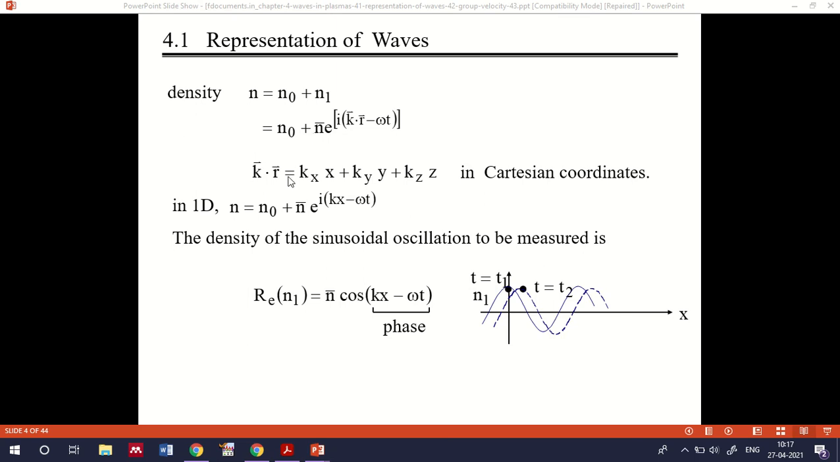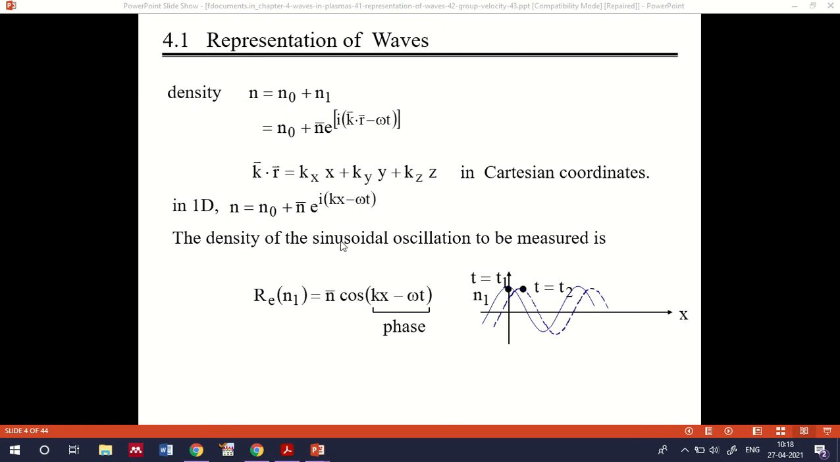And we also know what k dot r is. k dot r is kx x plus ky y plus kz z, where k is the wave vector, omega is the angular frequency, t is the time, and r is the position vector representing the direction of the wave. In one dimension, you can simply represent this as n equal to n0 plus n1 e raised to i (kx minus omega t), where we treat only one direction of propagation, that is x. This x represents the direction of propagation of the wave in the plasma.